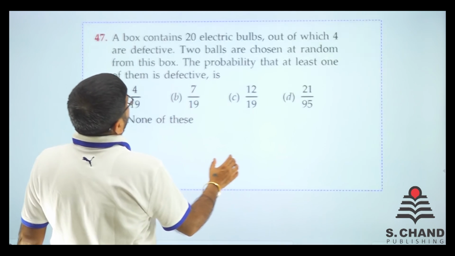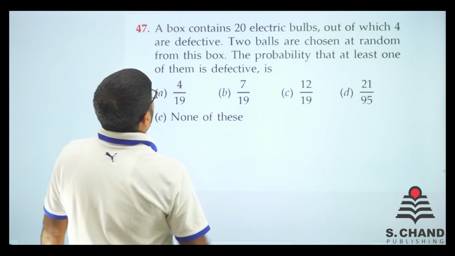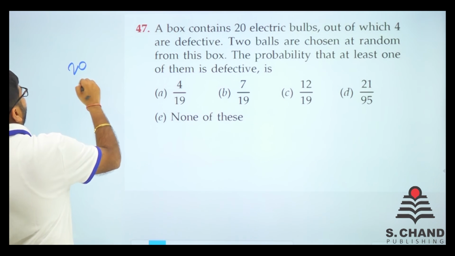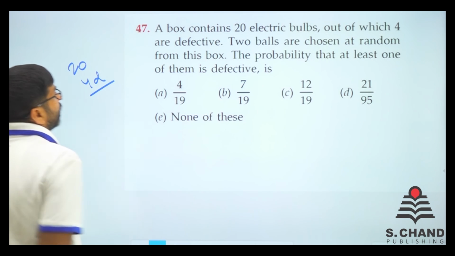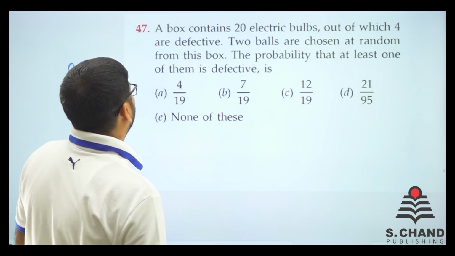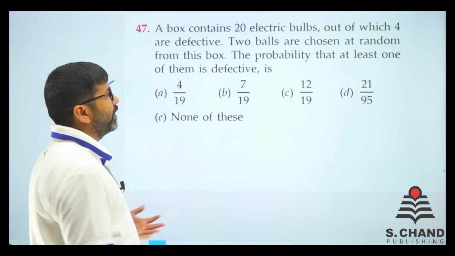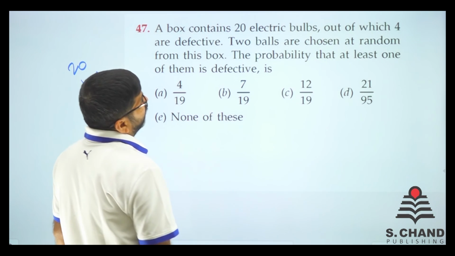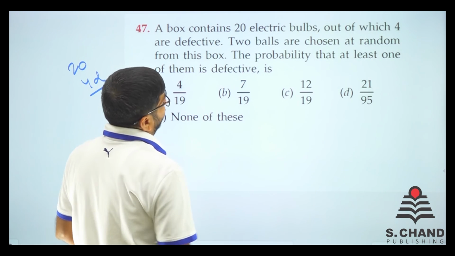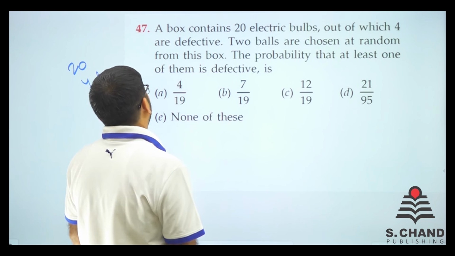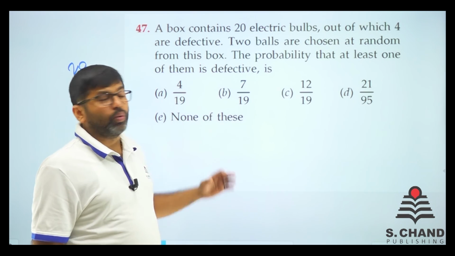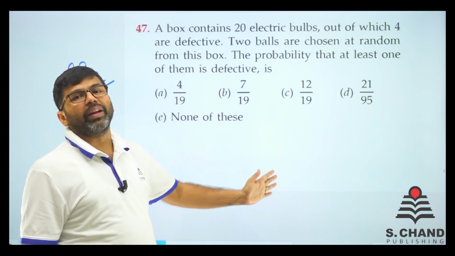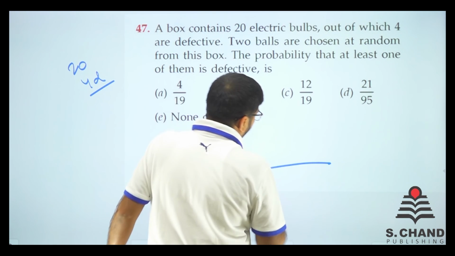Now question 47: a box contains 20 electric bulbs, out of which 4 are defective. So total 20 and 4 defective, right? 2 balls are chosen at random from this box. Balls means, I guess, electric bulbs they want to write. The probability that at least one of them is defective. Now, it is better to do whatever the at least part is: do none is defective and 1 minus that.